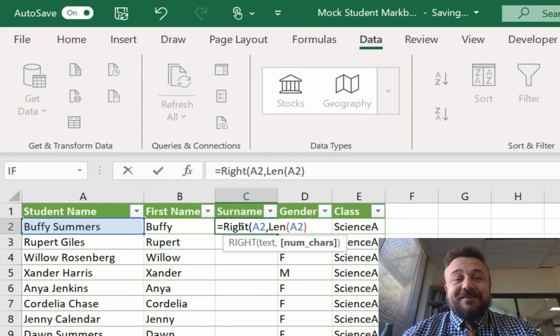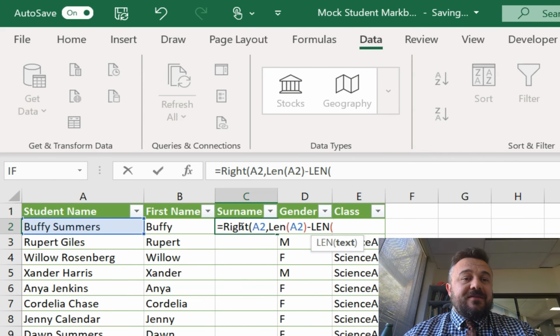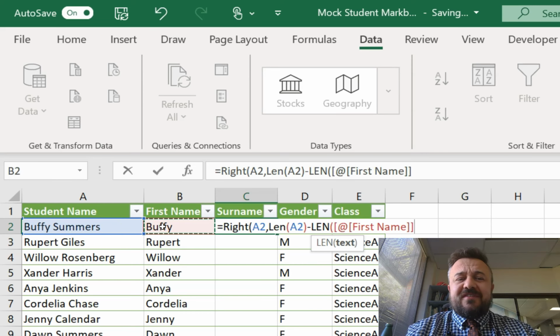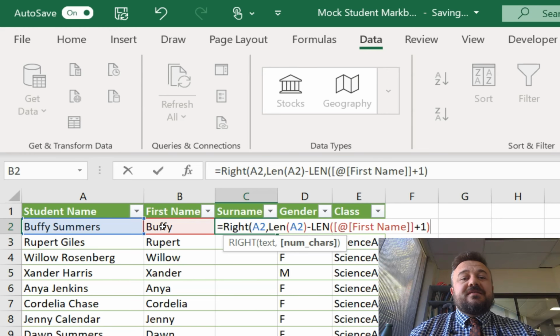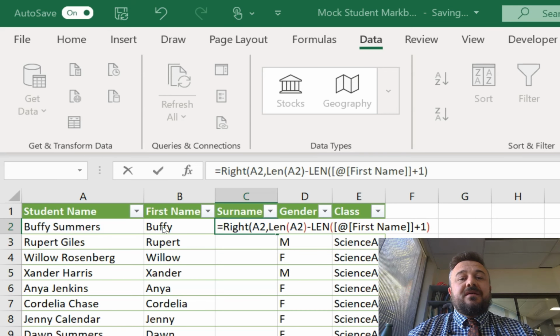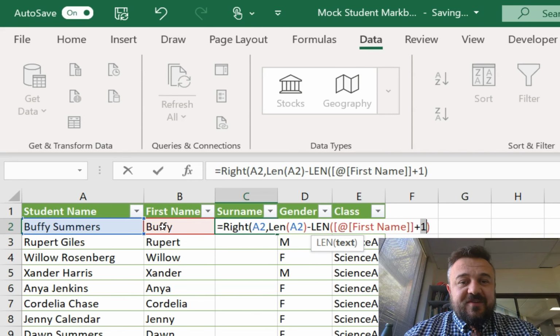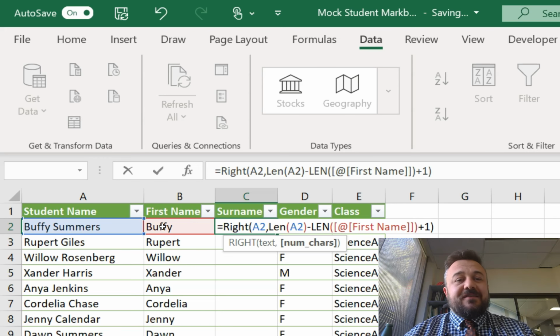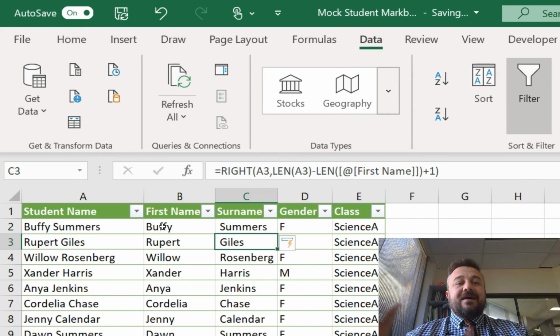But I don't want to do that. That's no fun. Now, we press minus LEN again, from the one that we are taking away. Now remember, it's got the space in there. We don't want to start with the space. That's silly. So we press plus 1. Brackets. No, hang on a sec. We're missing a parenthesis. Aha, there we go. That's what I like about Excel. It'll tell you where you've made a mistake. And we're there. So that's the two ways to do it.